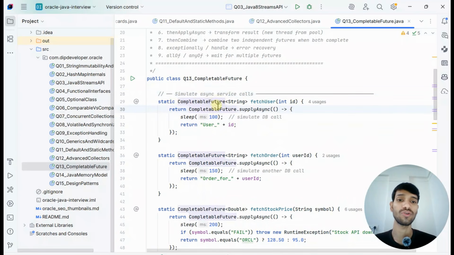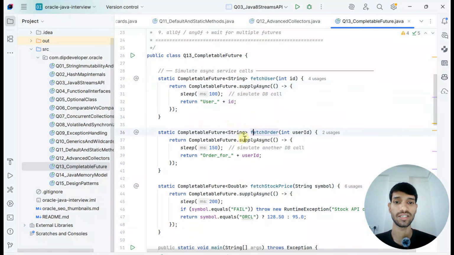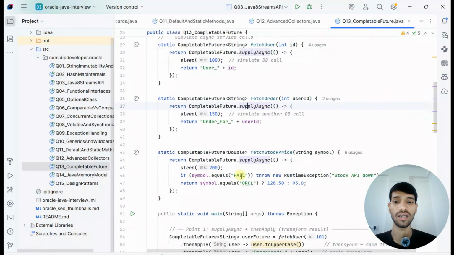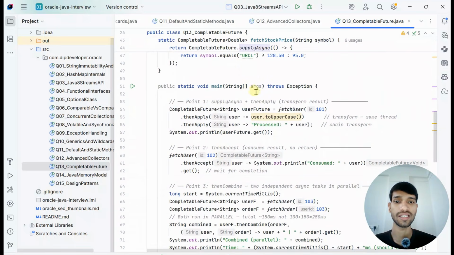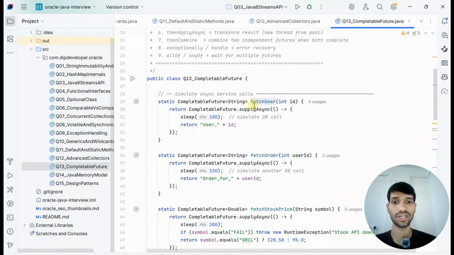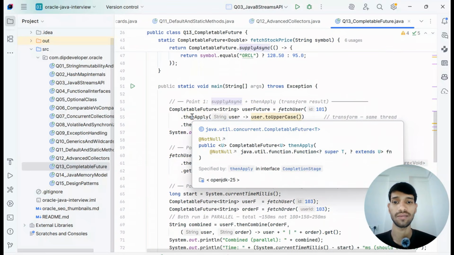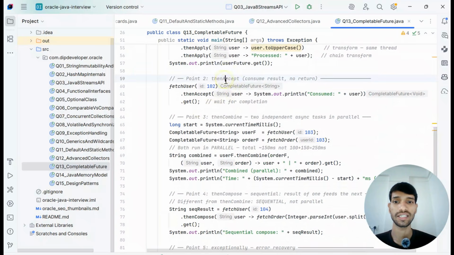It has fetchOrders, then supplyAsync is showing, and if you see supplyAsync and thenApply, how the two are used. Then thenApply is using fetchUser. If we click on this fetchUser, it is already using supplyAsync plus thenApply, then thenAccept, and then what they are actually doing, thenCombine.